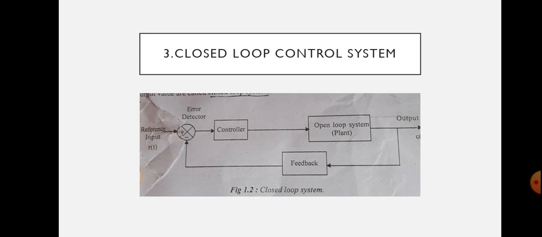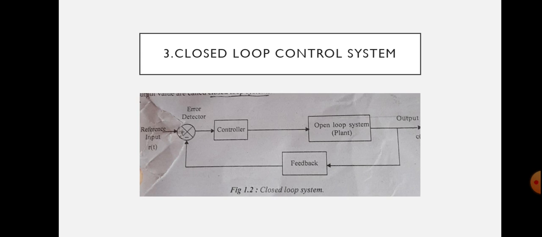Next is a plant or open loop system, and also there is a feedback element. The reference signal or input signal corresponding to the desired output is given to the error detector, which is shown in this diagram.